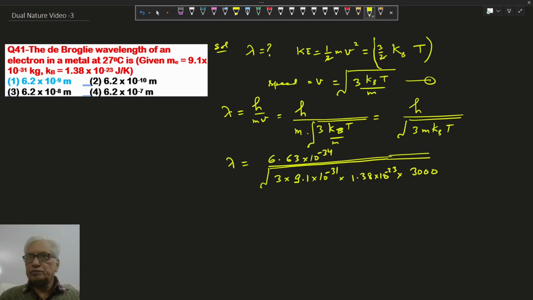Celsius को केल्विन में चेंज कर लिया. Solve it. Getting by solving, this is the wavelength 6.2 into 10 to the minus 9. So option 1 is correct.